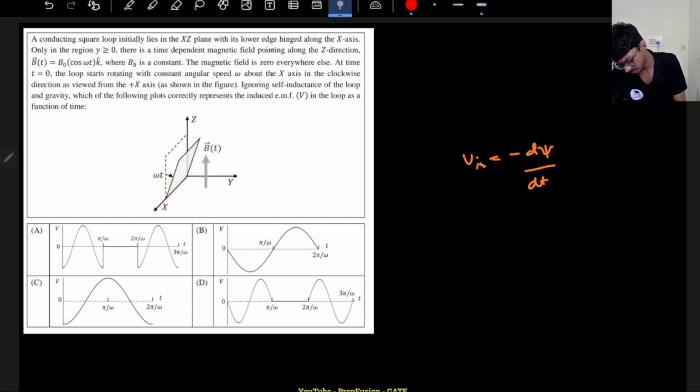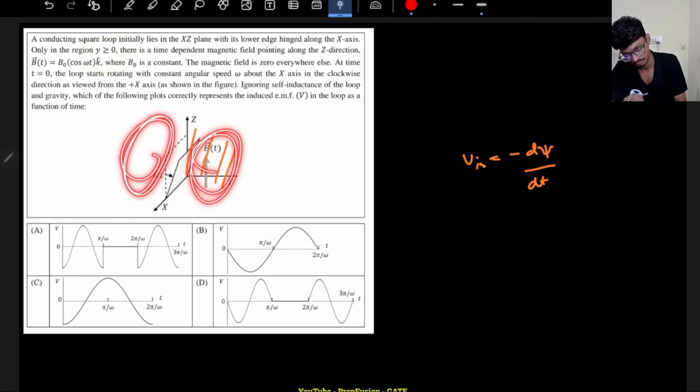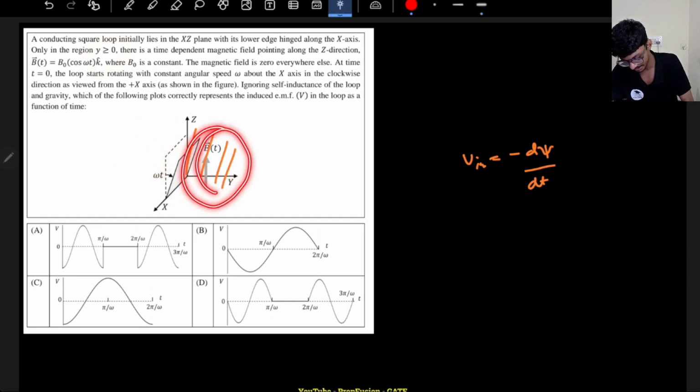So y greater than 0 basically means only along the right hand side, only this region, right? It is not present here, it is only present over here. It is only present in the right hand side, because this is the region for y greater than 0.